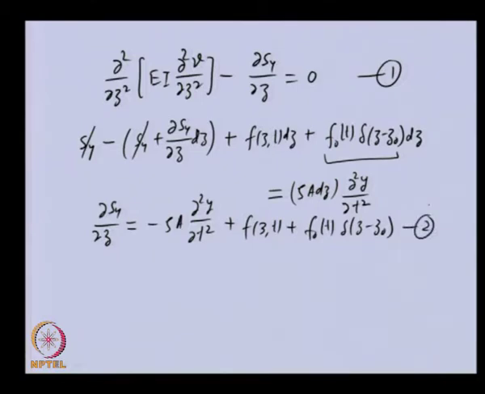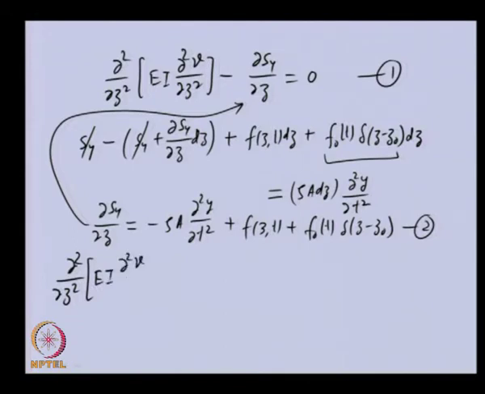Now, you can see in the first equation we have this particular term. So, we can substitute this here. If we substitute this there, we will get an equation of this form. This term is as it is. Now, we are substituting this term. So, we will have rho a del square y by dt square, and other terms I am keeping on the right hand side.